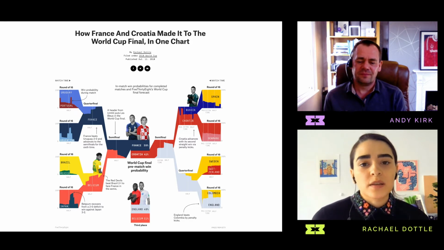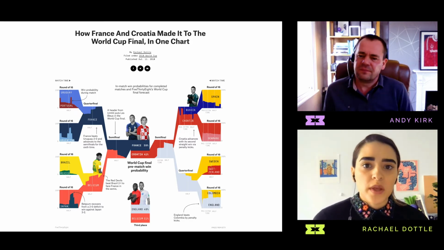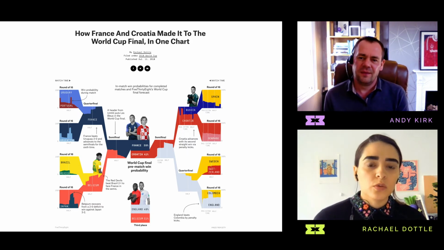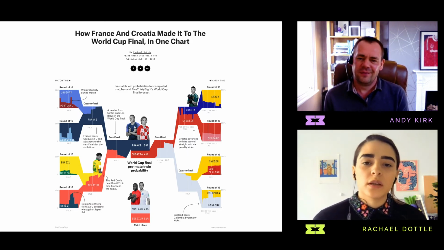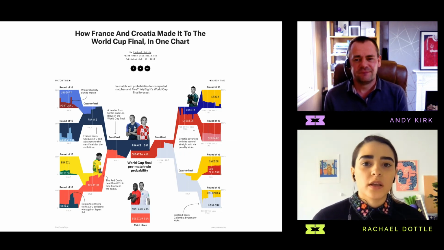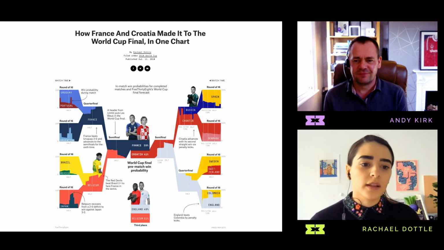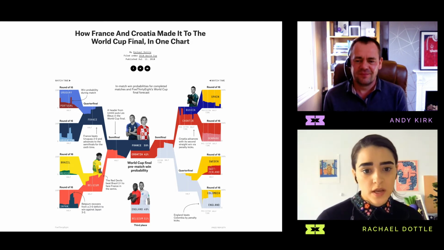So I wanted to be extra clear, especially if you're looking at this and start zooming in because you want to look closer. You don't want to have to scroll around and be confused about what you're looking at. And so I tried to be extra clear about all of the annotations. Round of 16 is on every piece. The quarterfinal is mostly on it, and the semifinal description is on each of them.